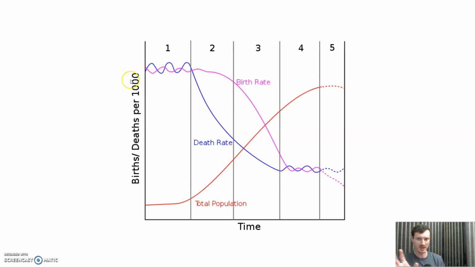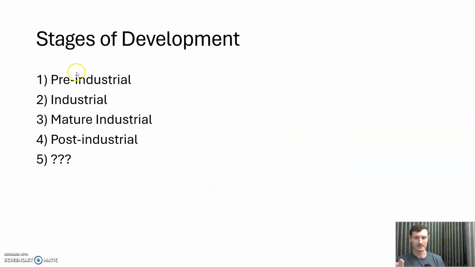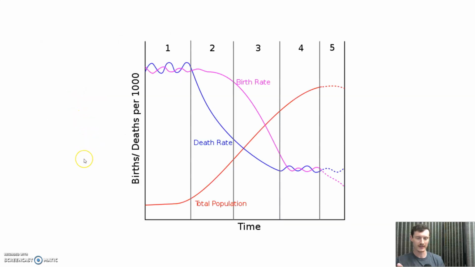Just to put this one more time into a visual form, we've got our birth rate in pink, our death rate in blue, and these are our 4 stages. Pre-industrial, industrial, mature industrial, and post-industrial, and then beyond, where nobody knows. Notice, death rate starts to fall as countries enter the more developed stage. Death rate begins to fall first. Population goes way up because children are surviving into adulthood.